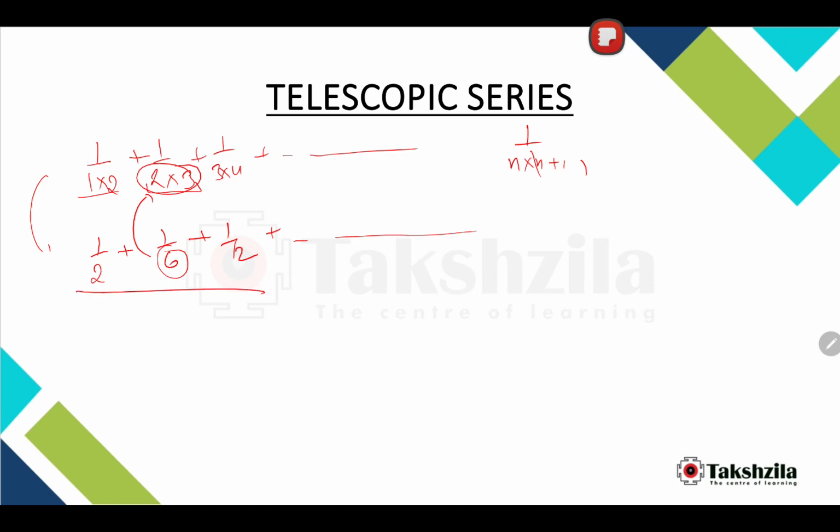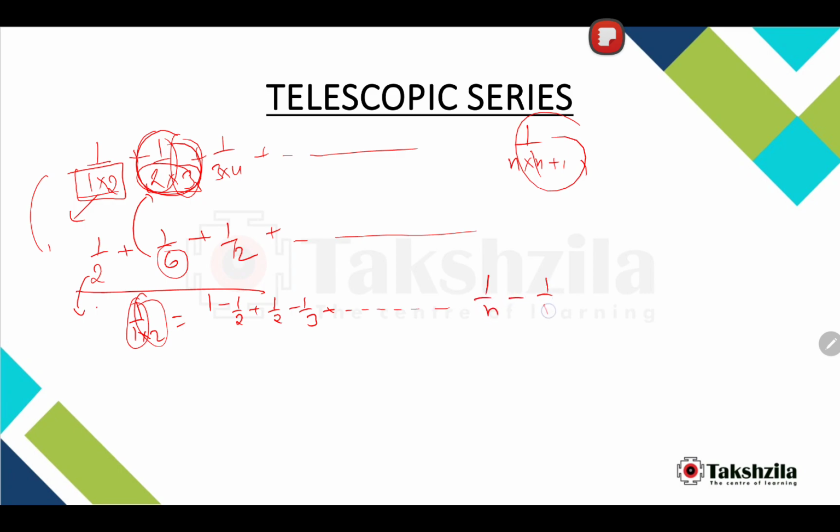First of all, spot the difference between these two numbers. 2 minus 1 is 1, 3 minus 2 is 1. So directly, 1 by 1 into 2 can be written as 1 by 1 minus 1 by 2. Again, the next term is 1 by 2 minus 1 by 3, and it will go on till the last term, 1 by n plus 1.